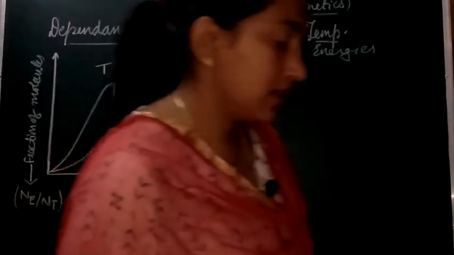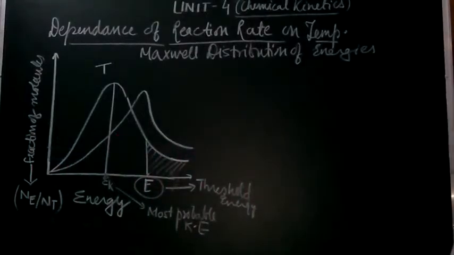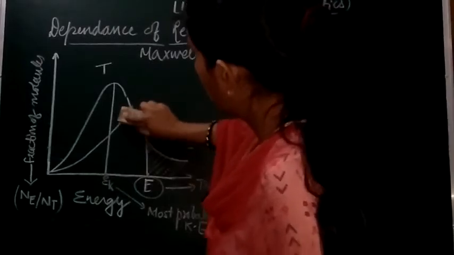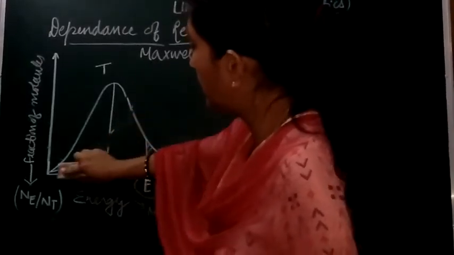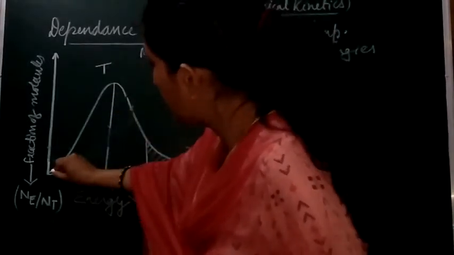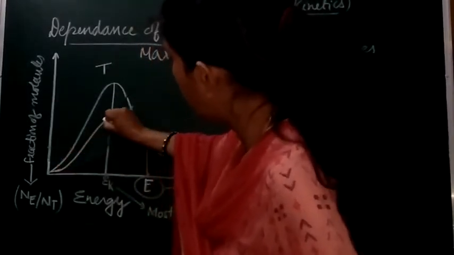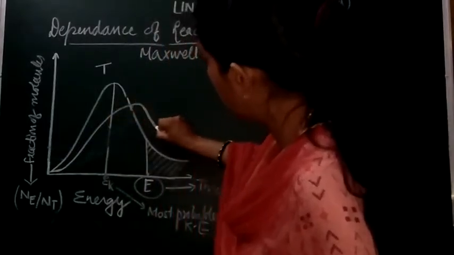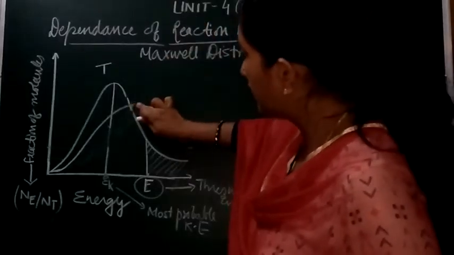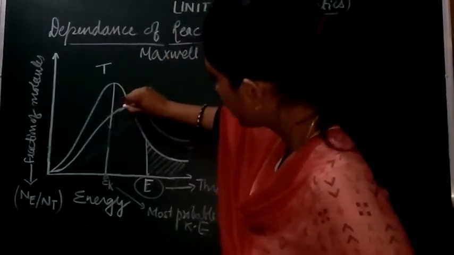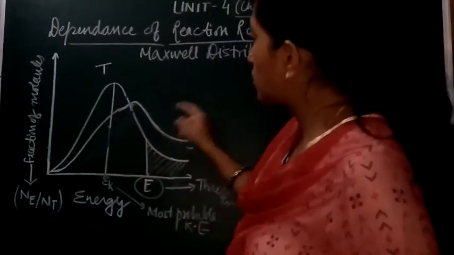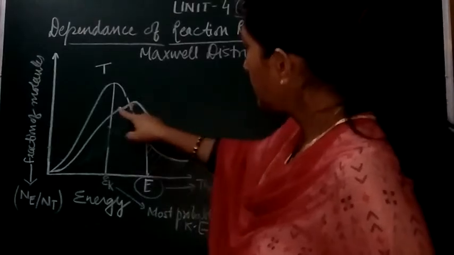Let me rub a little here because it is not going to be clear. In this way, you can see that this graph is going to flatten, and the area enclosed is going to be more here, students.